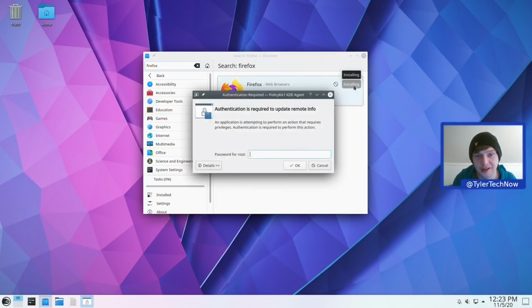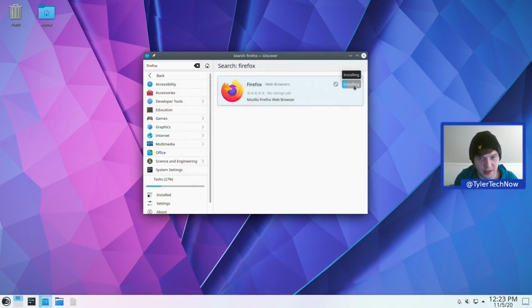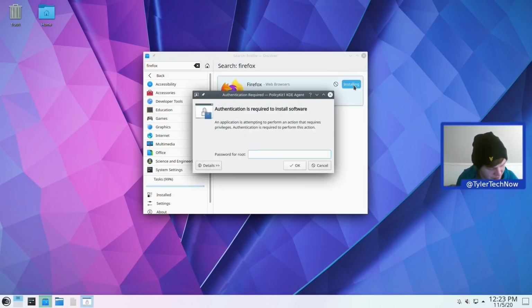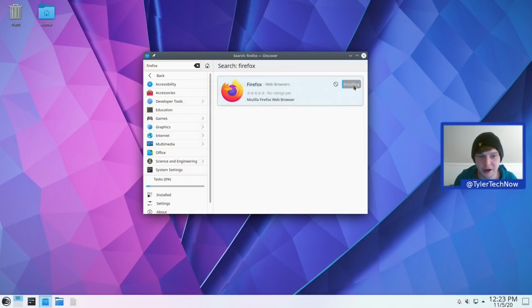So, password prompt, another password prompt. Okay, so I'm sensing we're getting a lot of password prompts while we're using this distro. Okay, that could get a little tedious, but after that it should be all good. So what I'm going to do now is just pause the video, install a few more applications, and we'll be back in just a moment.